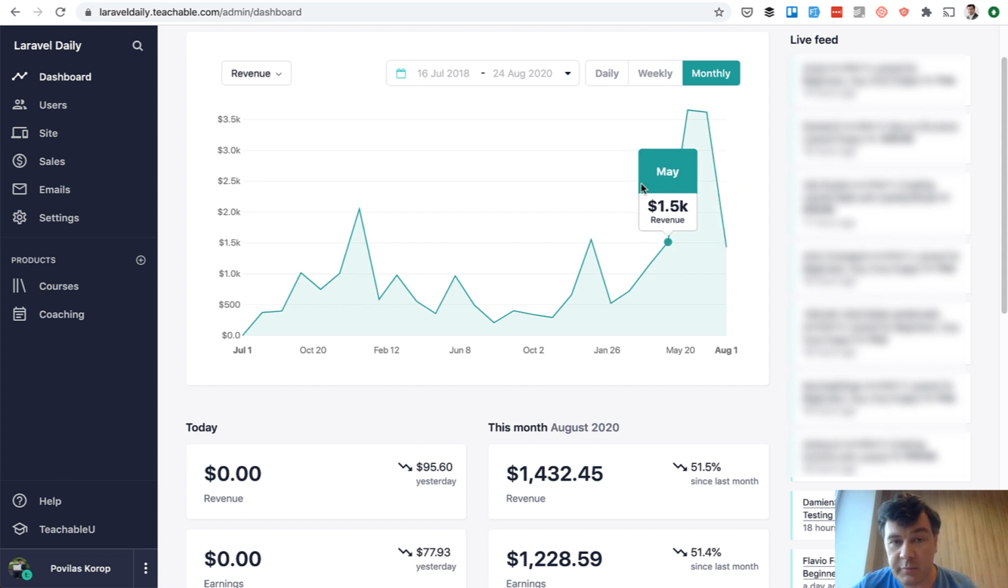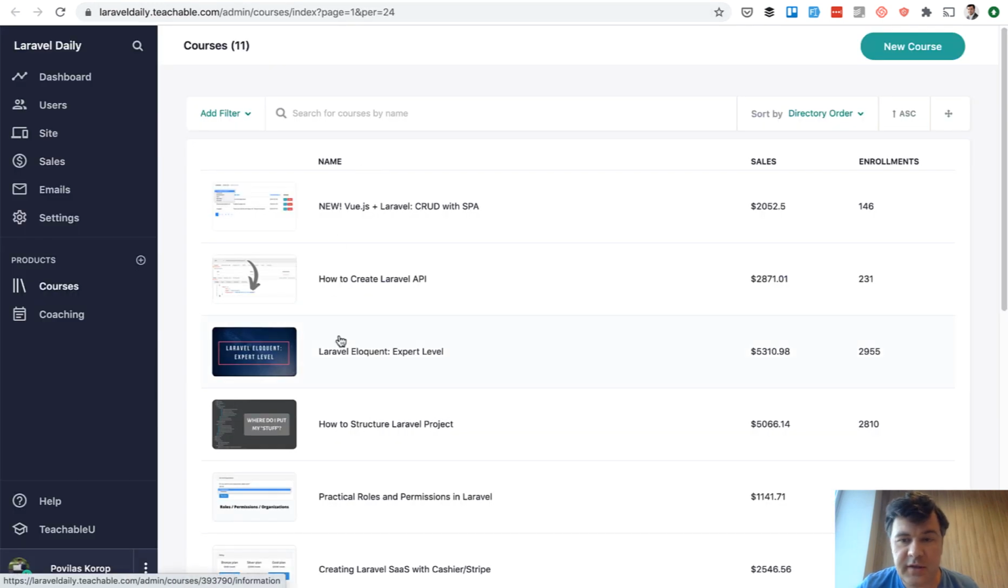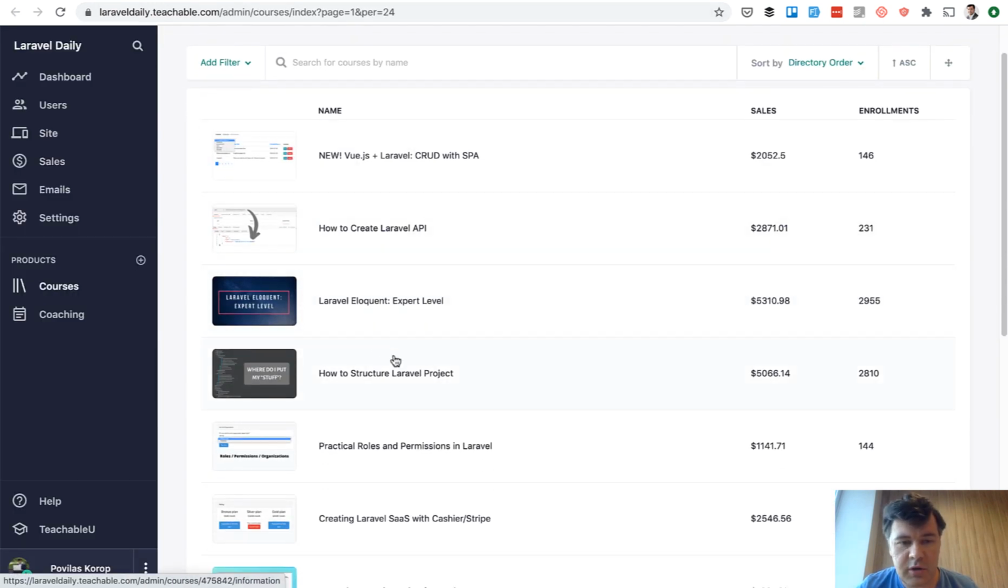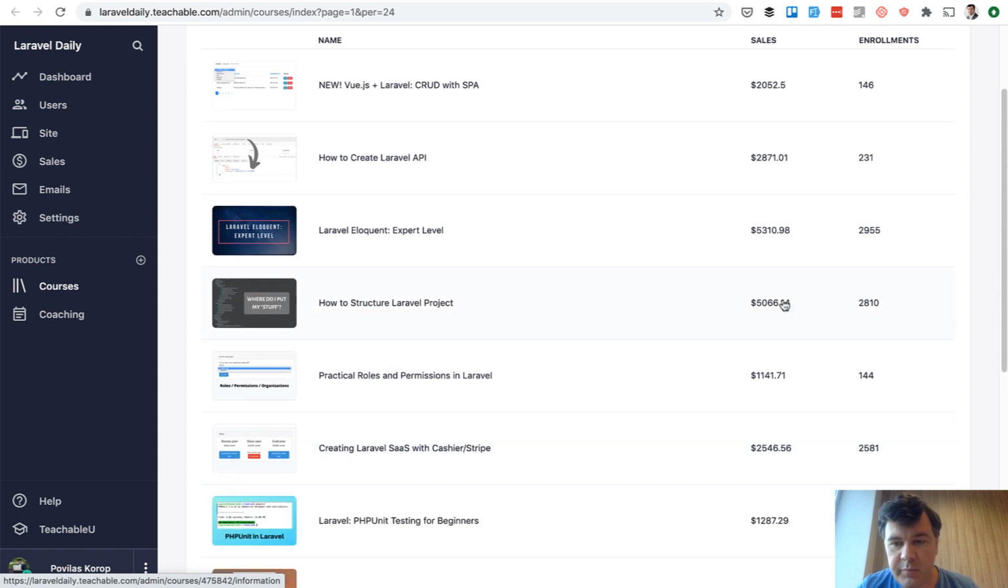Okay, so this is month by month. Now, what about individual courses? These are the course topics and the sales. And I have 2 courses over 5K per course, which are Eloquent Expert Level and How to Structure Laravel Project.